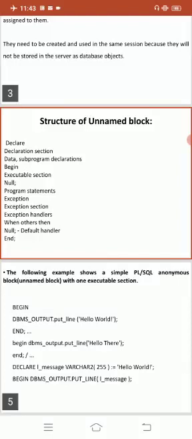End loop. What does it mean? A loop is nothing but the for loop. We started from the for loop, so that's why we end the loop. Okay. Finally end and close with the slash. So after completion of writing the program, the message 'PL/SQL procedure successfully completed' will be displayed on the screen.